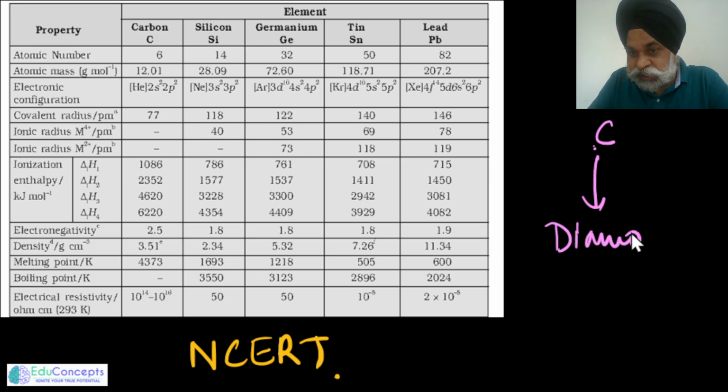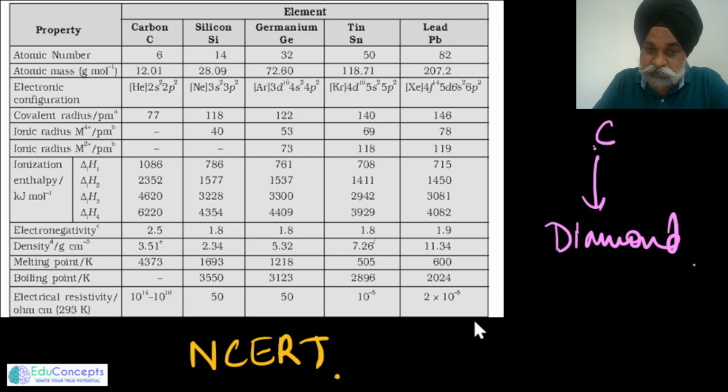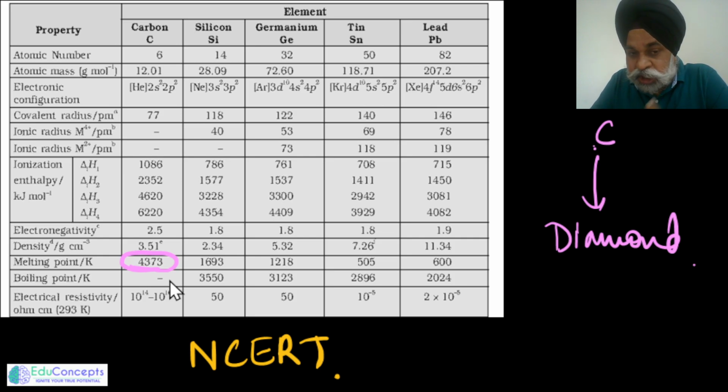Now, if I were to ask what the melting and boiling point of carbon is, from the point of view of inorganic chemistry, just see, the melting point of carbon is too high. It is almost around 4100 degrees centigrade. So if you have carbon as such, in any form, and you want to melt it, it would not melt. And if you try to boil it, no boiling point is mentioned in the NCERT, simply because the boiling point is so large that any container would itself melt.